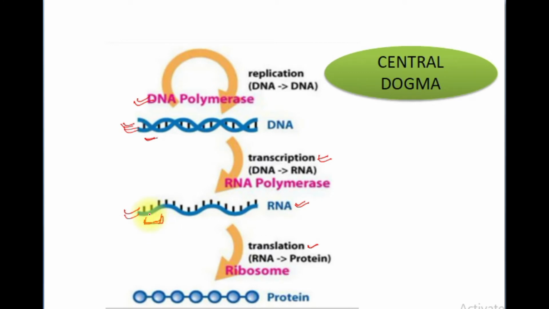This codon will be responsible for an amino acid. In this way, various types of amino acids will be produced, and these are the single amino acids. When various amino acids bind together, they are known as protein. So, this whole total is known as central dogma.